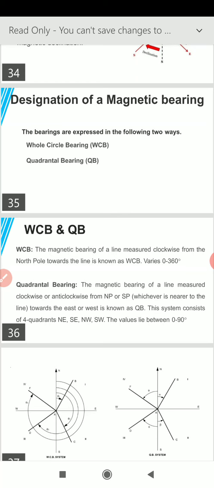By whole circle bearing, we mean the magnetic bearing of a line measured clockwise from north pole towards the line is known as whole circle bearing. Its value lies between 0 degree up to 360 degree.